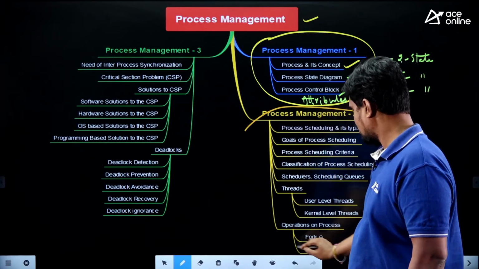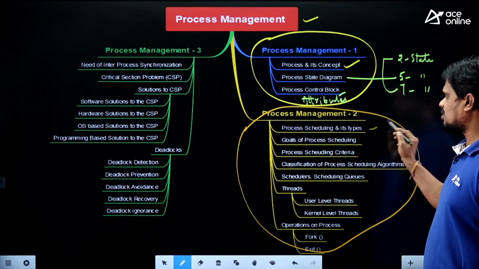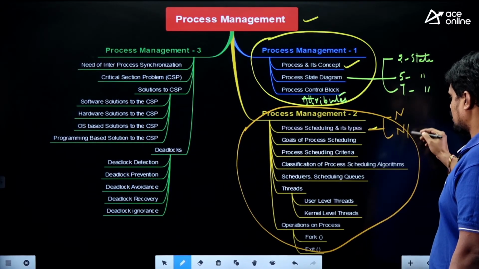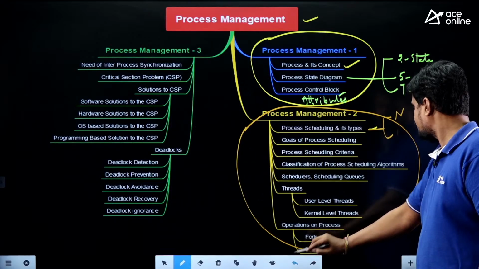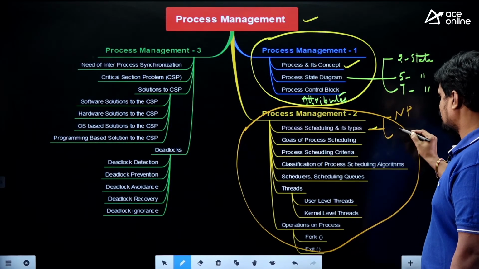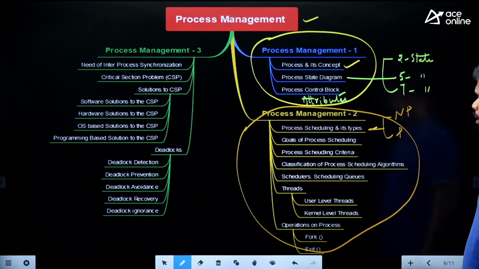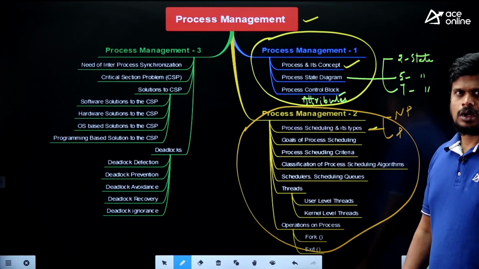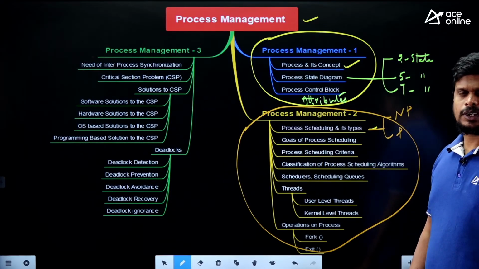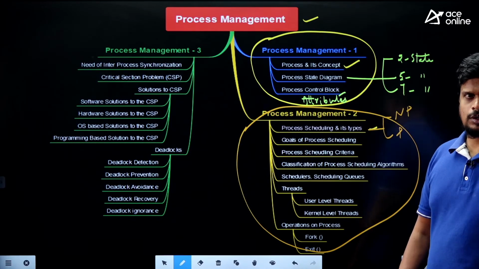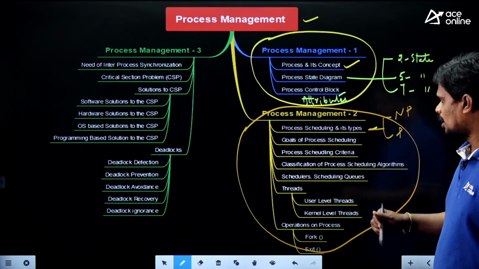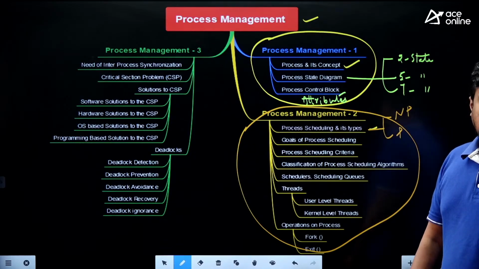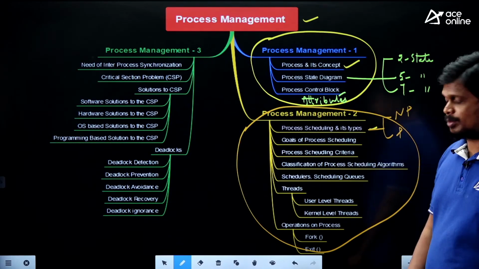What are the topics? Process scheduling and its types, that is, preemptive and non-preemptive, and non-preemptive and preemptive process scheduling algorithms. Goals of process scheduling algorithms, like fairness, maximum efficiency, maximum CPU utilization, minimum waiting time, minimum turnaround time, good response time. And process scheduling criteria: arrival time, burst time, execution time, turnaround time, waiting time, response time. These things we have discussed.